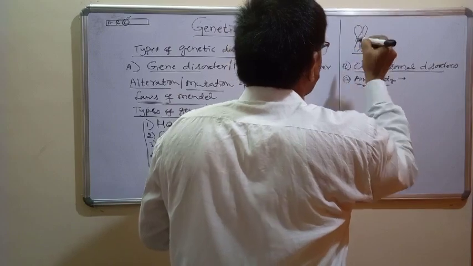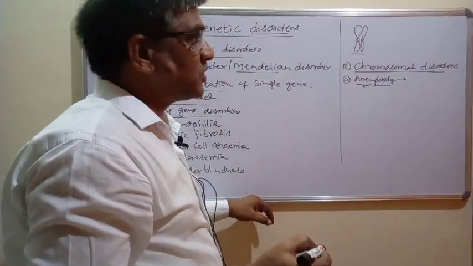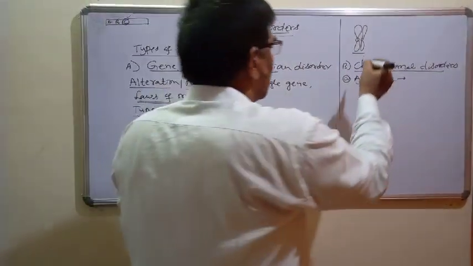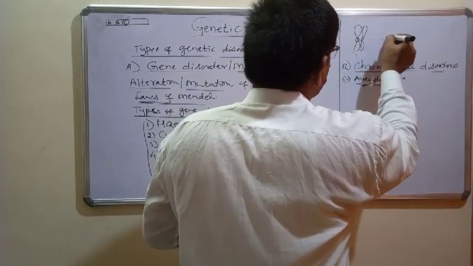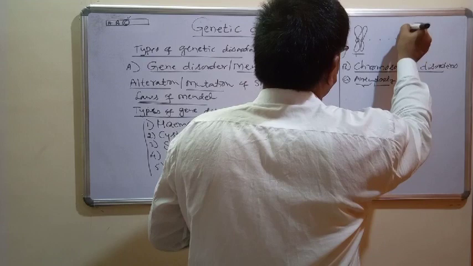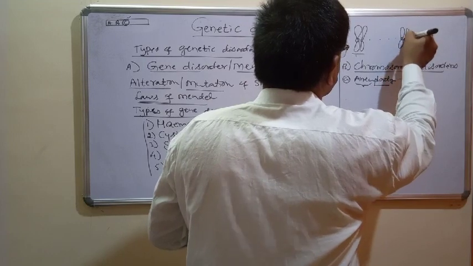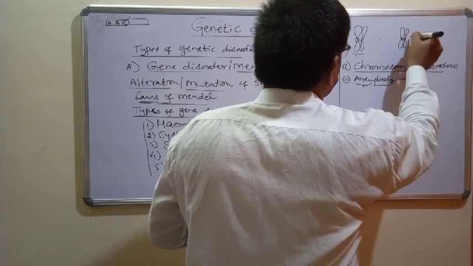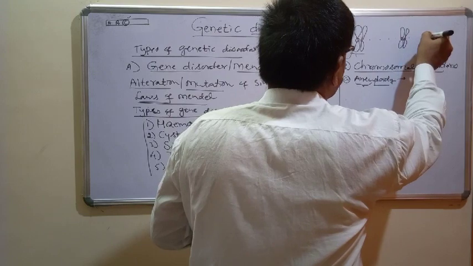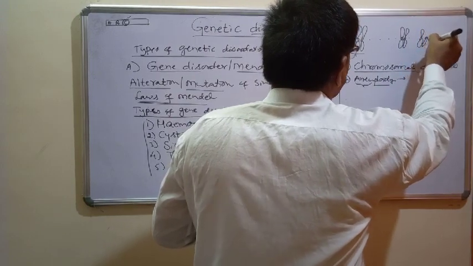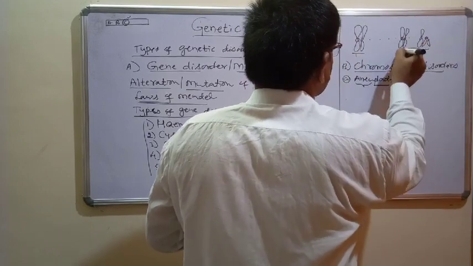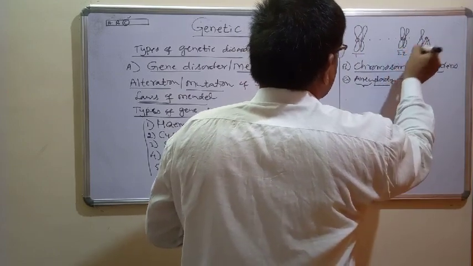These pairs of chromosomes are called homologous chromosomes. This is the first pair, similarly second pair, third, fourth, fifth, up to the 21st pair, the 22nd pair, and the 23rd pair, which we call the sex chromosomes.